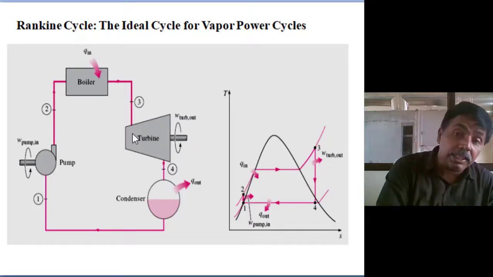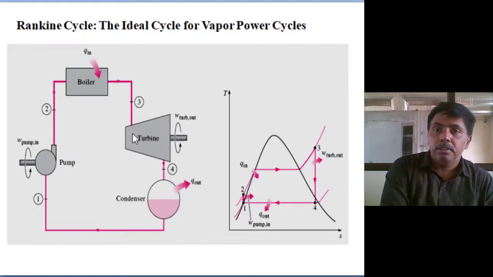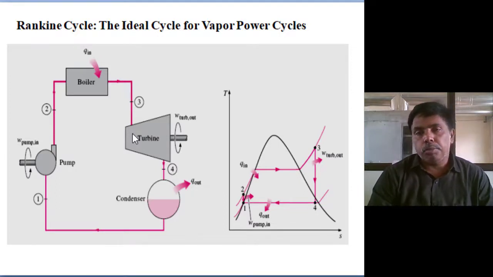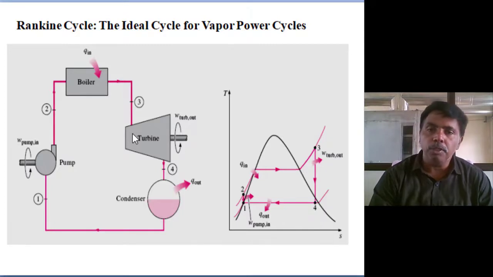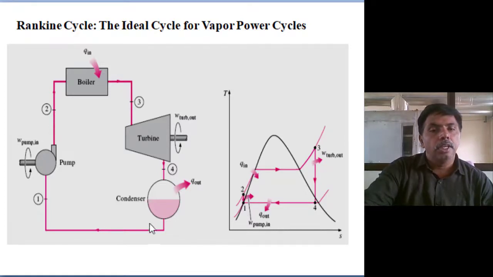Second thing, in the Carnot cycle, compression takes place in the two-phase region, meaning vapor is also compressed. So energy consumption is more, because vapor has a high specific volume. Coming to the Rankine cycle, 1 to 2, we compress saturated liquid using a pump from the condenser pressure to the boiler pressure.